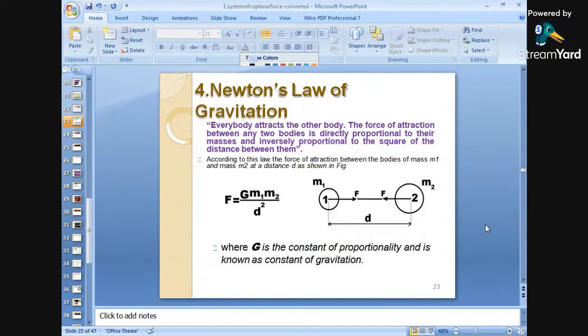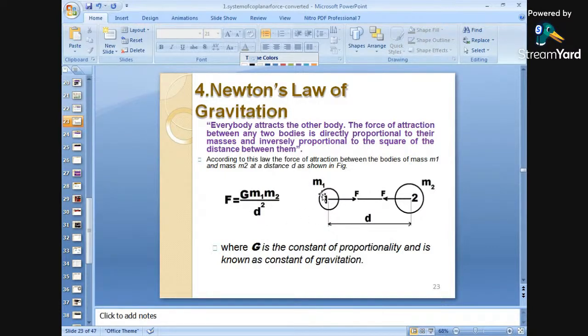Again, what is Newton's law of gravitation? Every body attracts the other body. That means the force of attraction between any two bodies is directly proportional to their masses and inversely proportional to the square of the distance between them. The force of attraction between the two bodies is directly proportional to the masses and inversely proportional to the square of the distance between the two bodies.